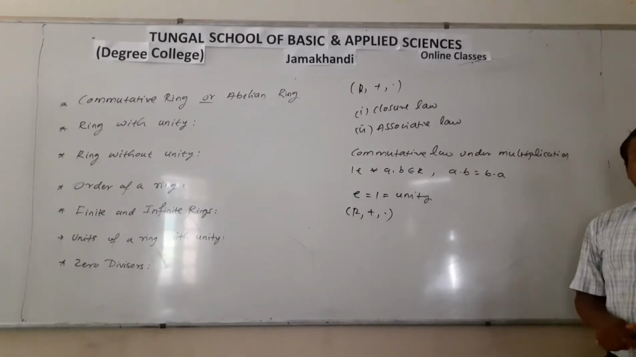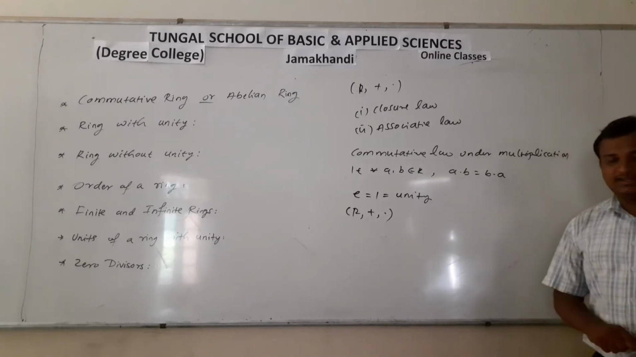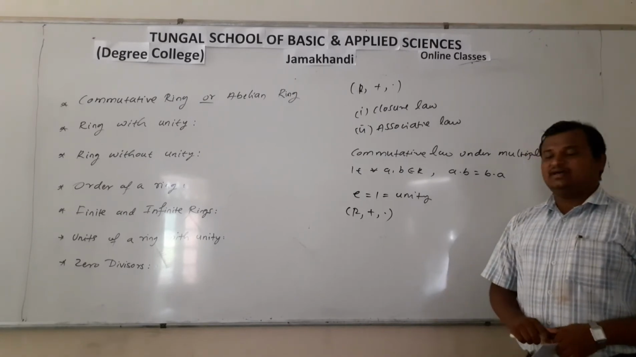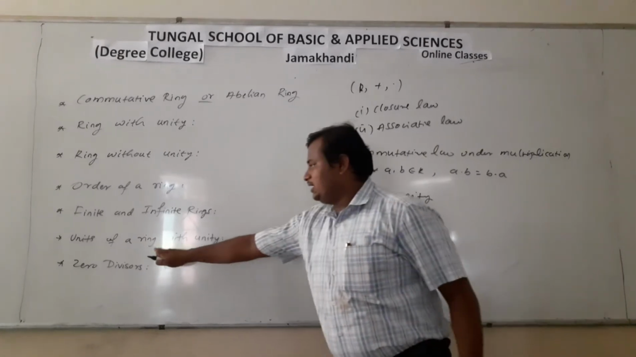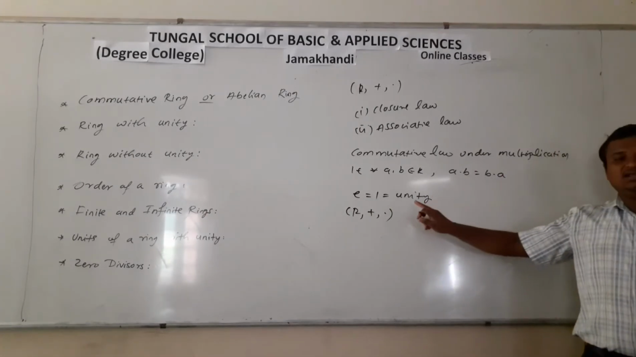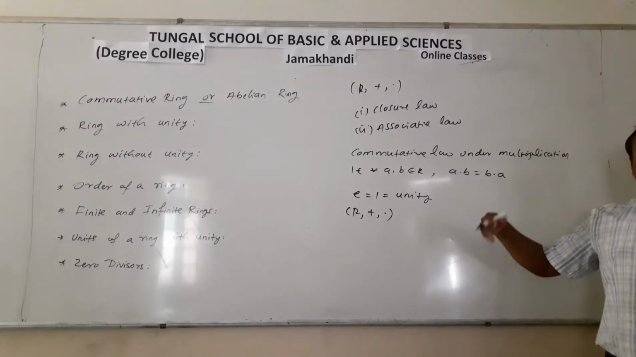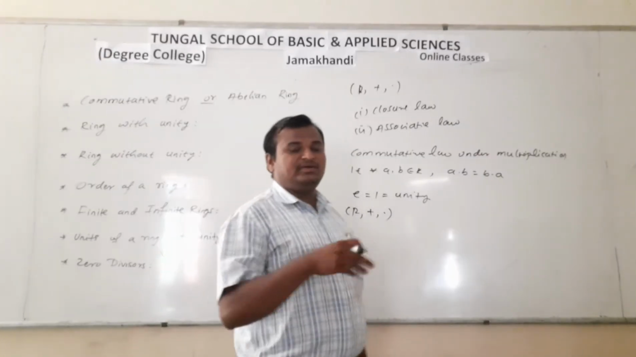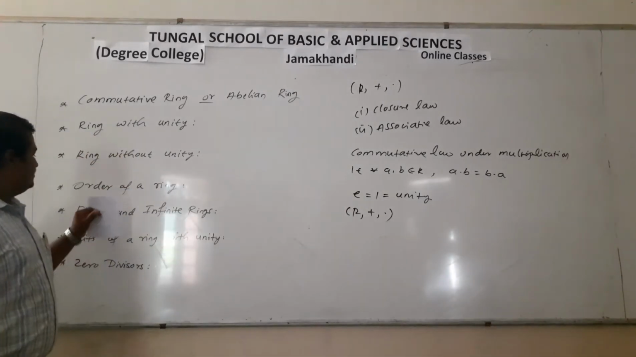Infinite means any ring having infinite order, then that ring is called an infinite ring. The next most important concept is units of a ring with unity. We already know about a ring with unity: a ring which has the identity element 1. Now, units of a ring: any elements of a ring with unity which have multiplicative inverses are called units of a ring.